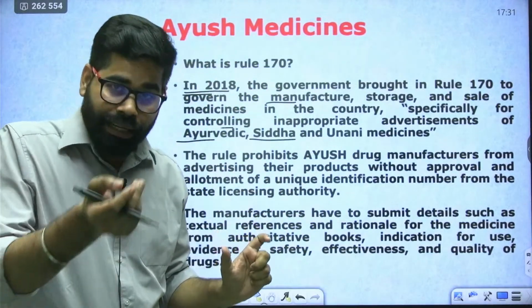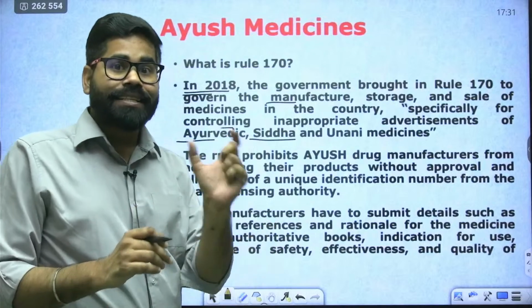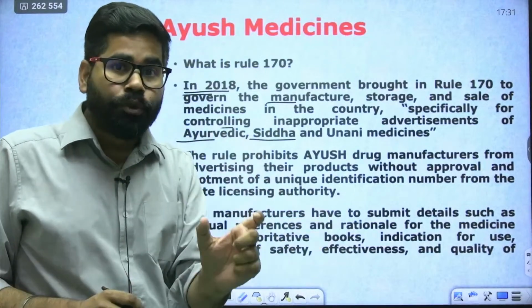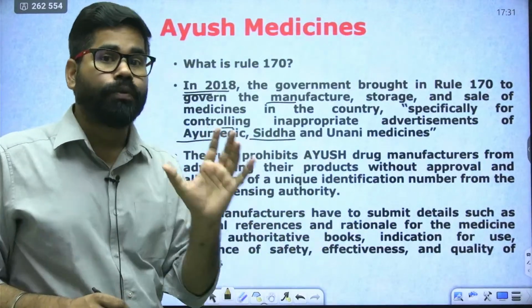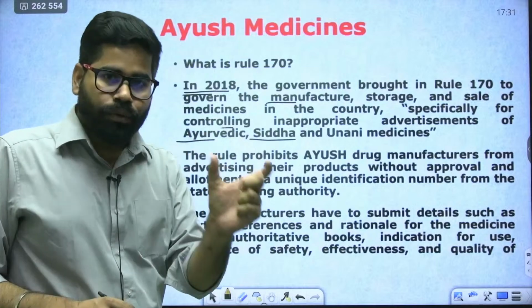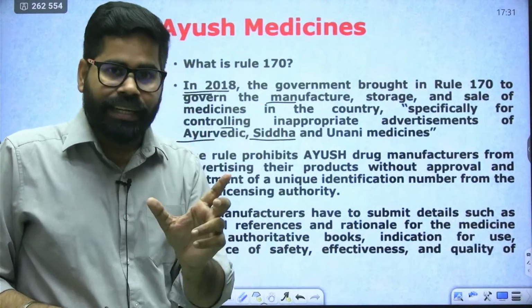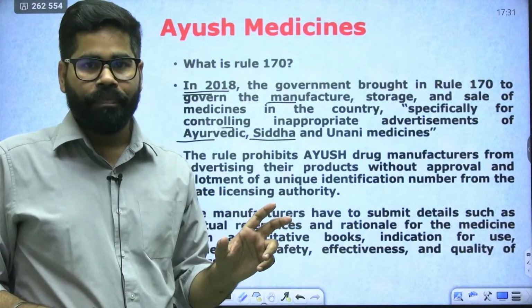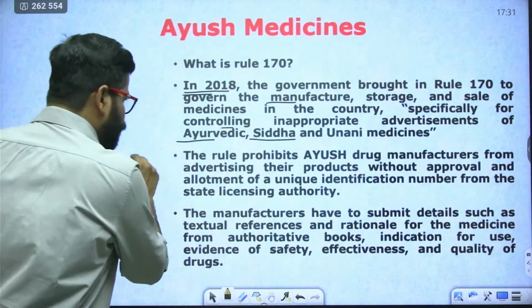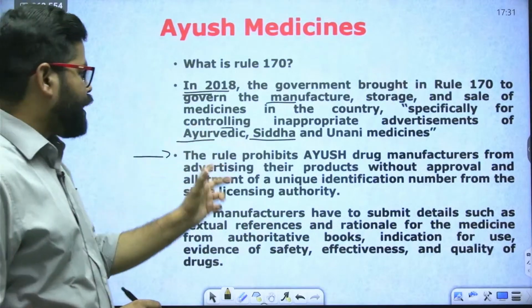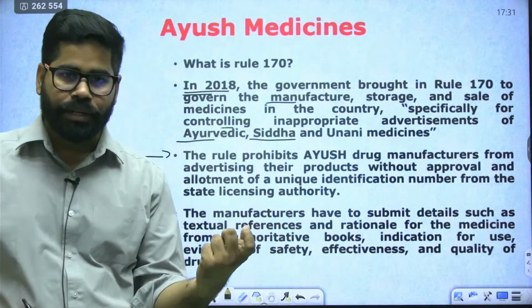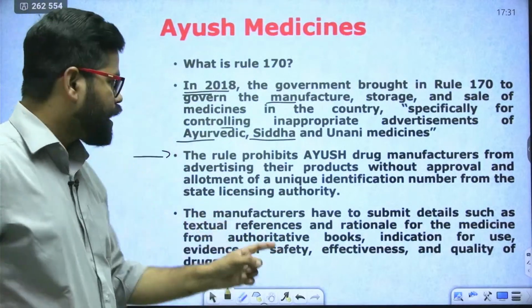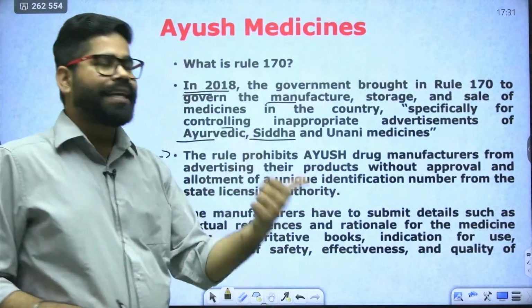Now, the ministry has recently removed the requirement of this rule 170. The court has said that no, you cannot omit it. It has to be implemented. It has to be in force. This rule basically prohibits drug manufacturers from advertising their product without approval and allotment of a unique identification number.